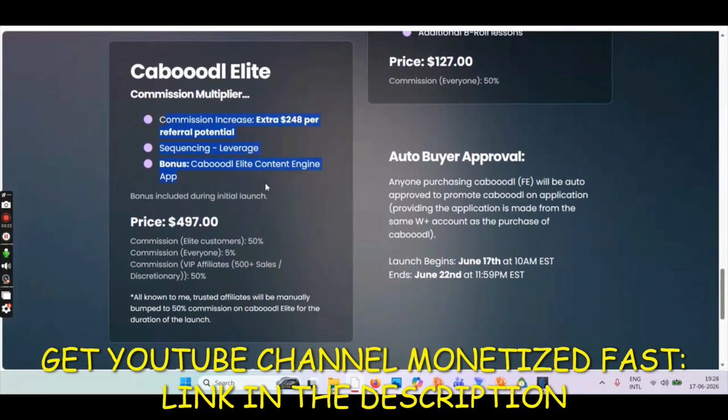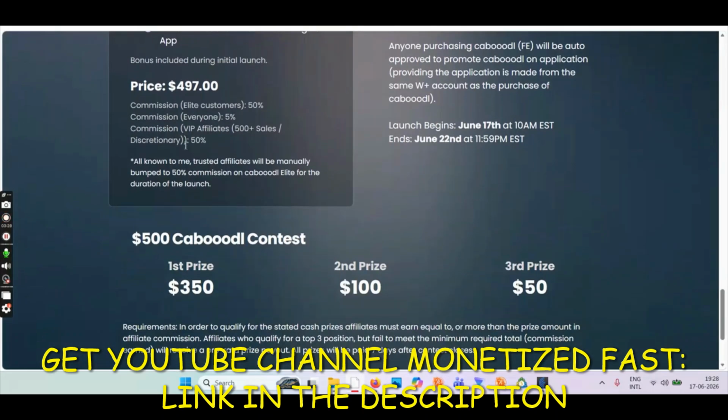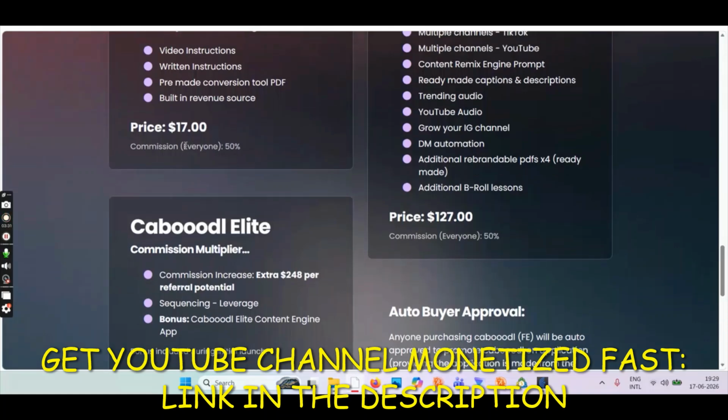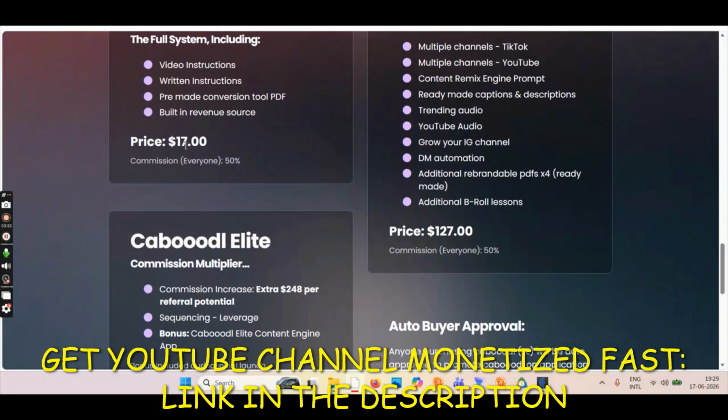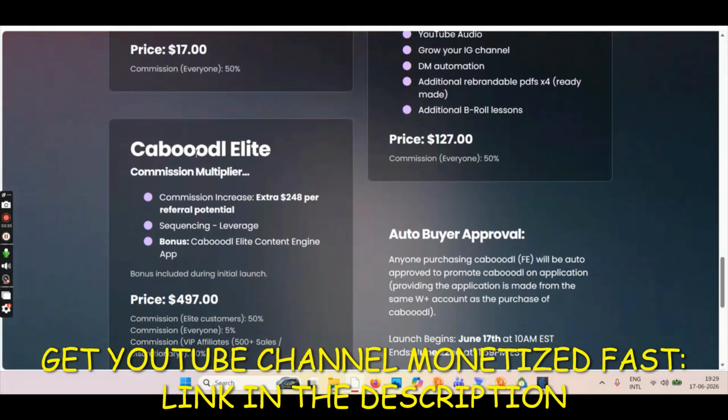Anyways, so we have Cabooodle Elite, which is for 497. I think maybe they will coach you or something like that. They will give you coaching, I guess. So we have only three OTOs. OTO 1, I mean, only three pricing. Front end is 17, then OTO 1 is 127. Then we have some coaching, I guess, in 497.